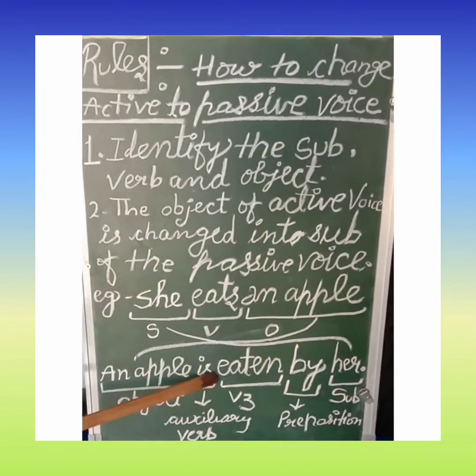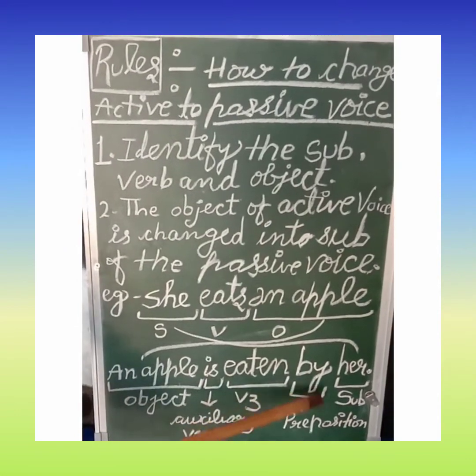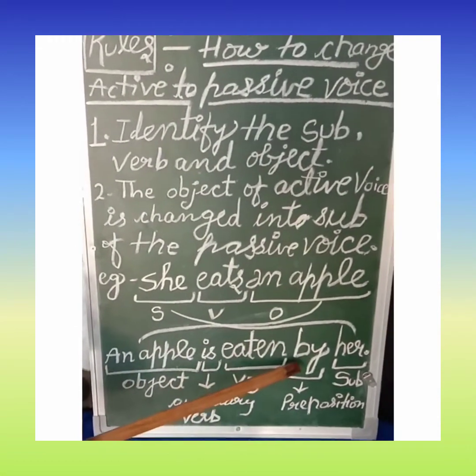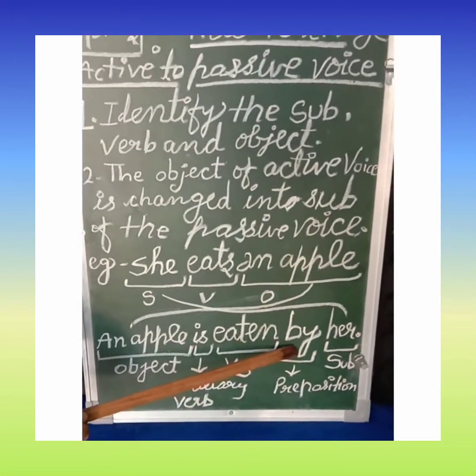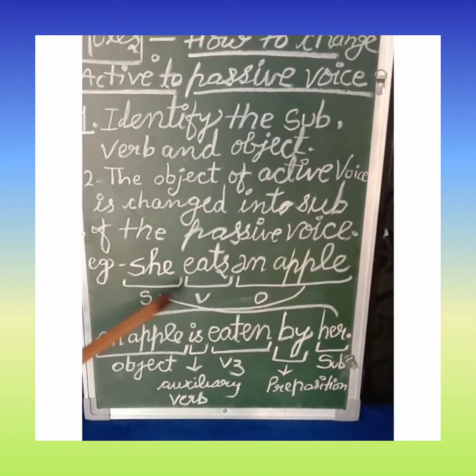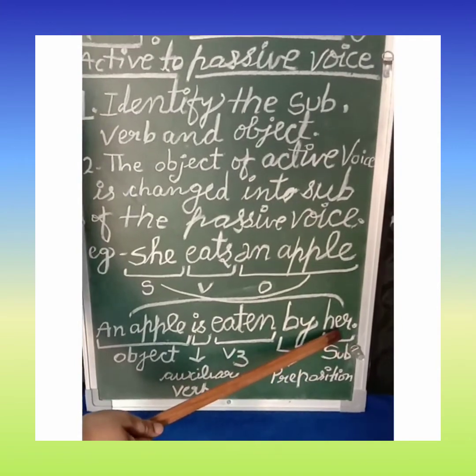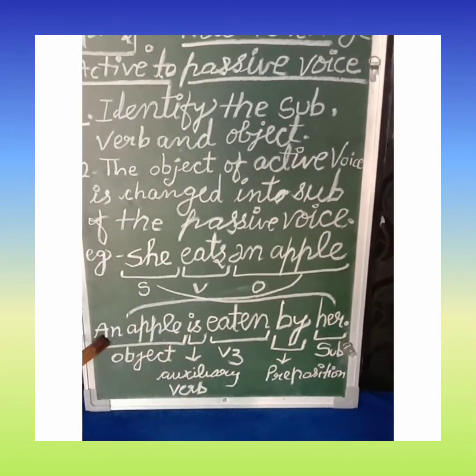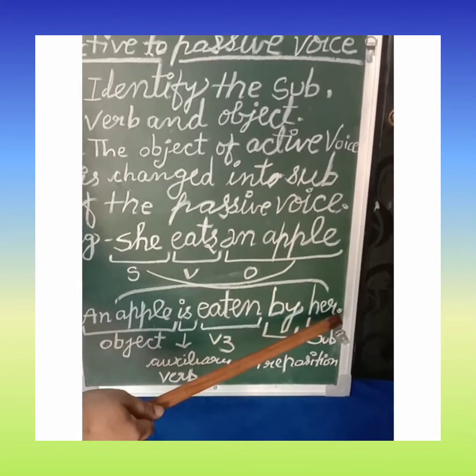An apple is eaten. After that we will use the preposition by in all the sentences of passive voice. And the subject of the active voice will become the object of the passive voice. An apple is eaten by her.